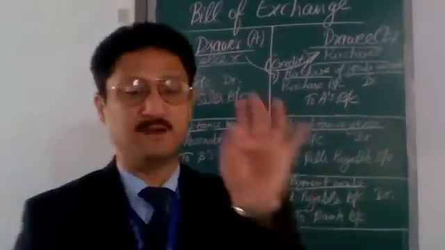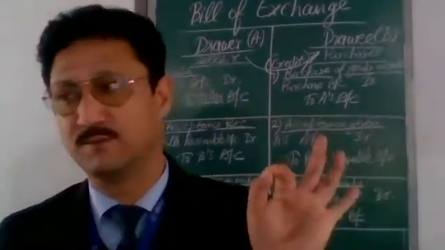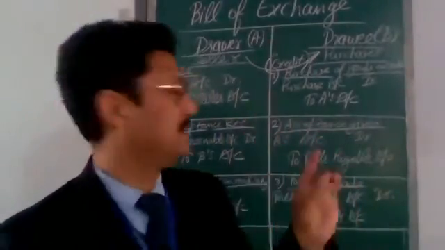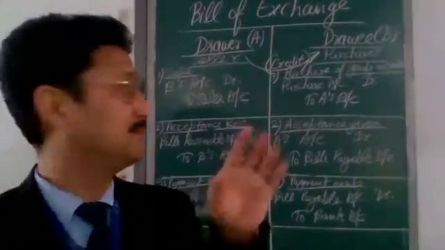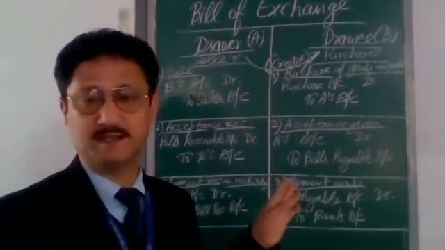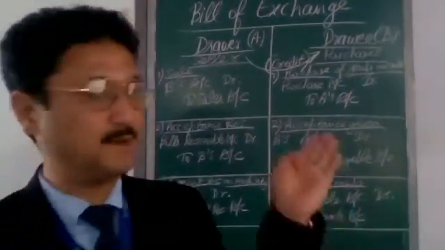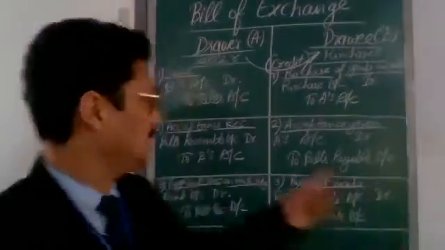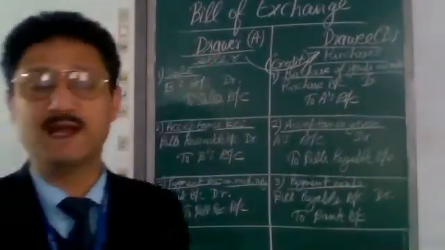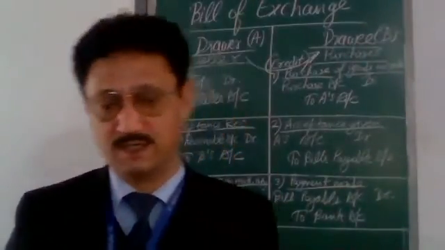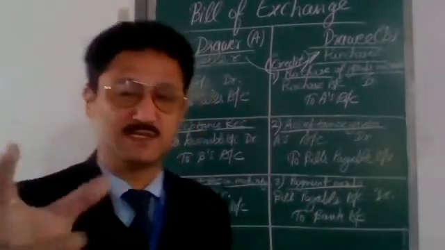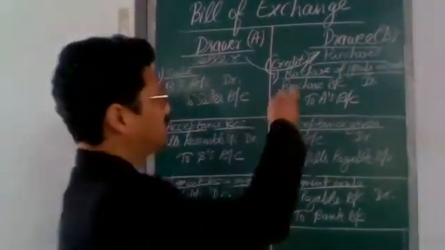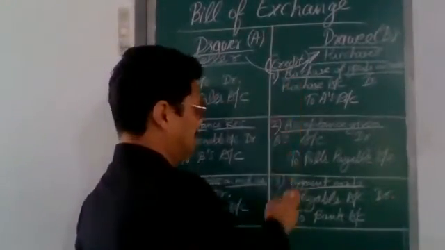He has to make the payment either to the drawer of the bill, or to the bank if the bill is already discounted by the bank, or to a third person to whom the drawer may have endorsed the bill. But in all the cases, the situation remains the same. Means to say, in all the cases,